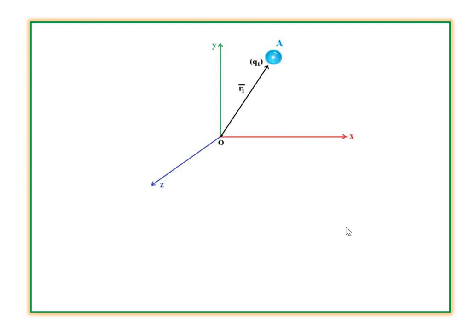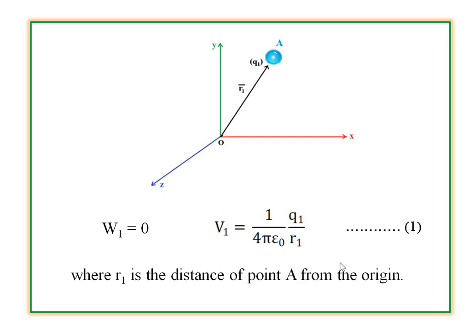Let's see the next diagram. For bringing the first charge q1 to position A, as seen in the figure, no work has to be done. That means W1 is equal to 0. This charge produces a potential in the space with the value V1 is equal to 1 divided by 4 pi epsilon naught times q1 by r1. We call this equation number 1. Here r1 is the distance of point A from the origin.